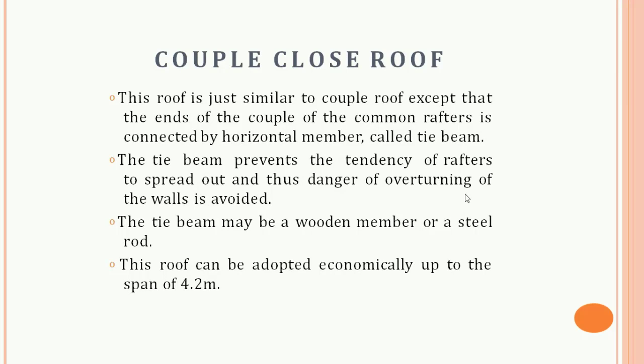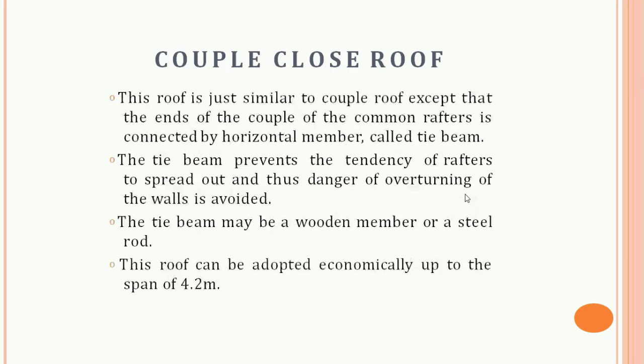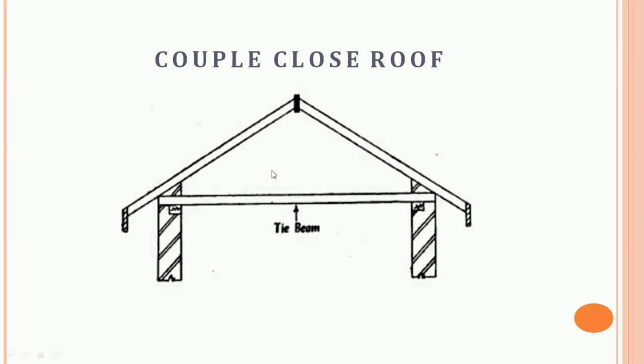Next is the couple close roof. Basically, this is the figure of the couple close roof, in which the common rafters are connected by a tie beam at their feet to reduce the thrust on the wall. This type of roof may be used for the maximum span of 4.5 meter. For larger span, the tie beam is likely to sag, so a central vertical rod known as the king rod is provided. This type of roof may then also be used for the larger span. As you can see, this is a tie beam and these are our walls.